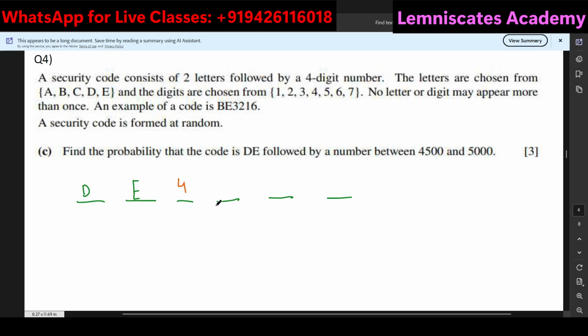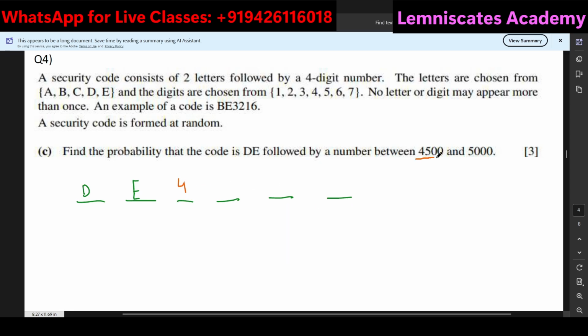And then on my hundredth place, out of these 7, I can have 3 different possibilities. I can either have 5, 6, or 7. I can't have anything less than that because, of course, if I choose anything less than that, I will have a number that is less than 4500. I don't want that. So on the thousandth place, 4 is fixed.